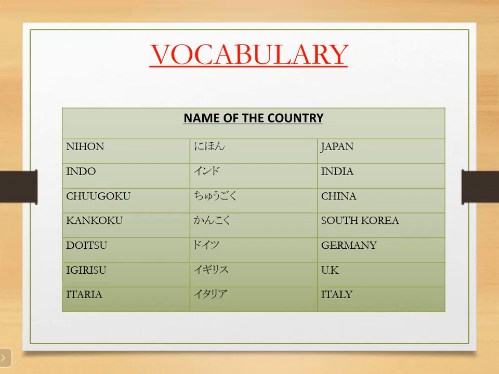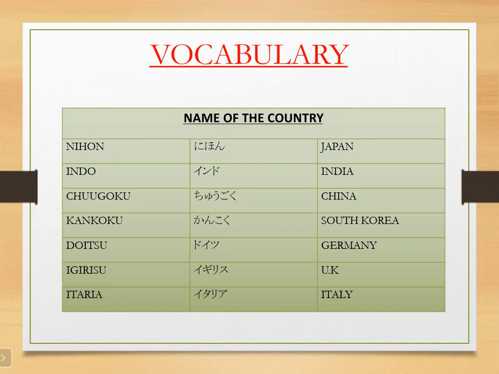So they have framed their own country names. Whenever you learn a language, they have their own pronunciation.